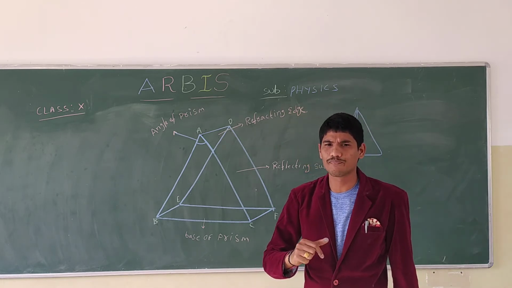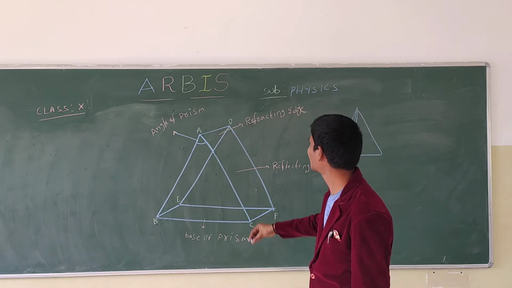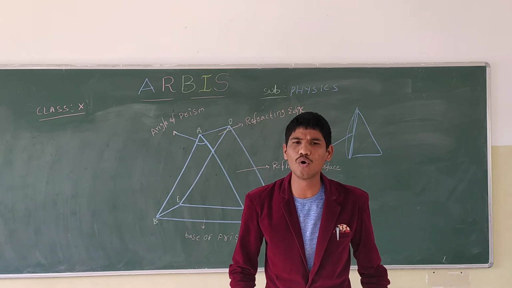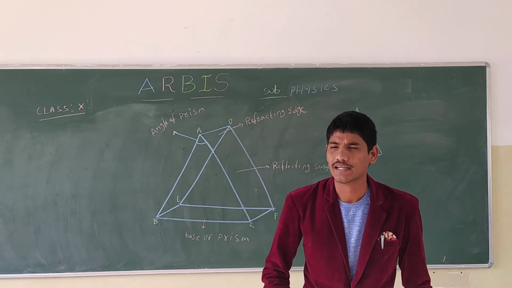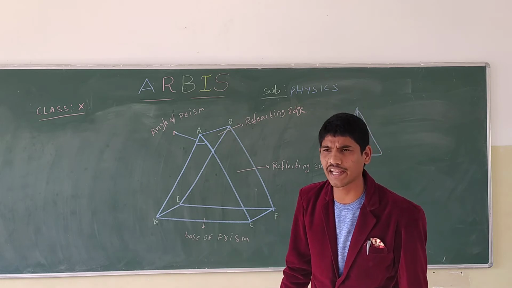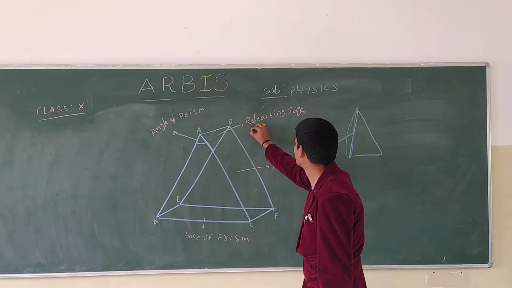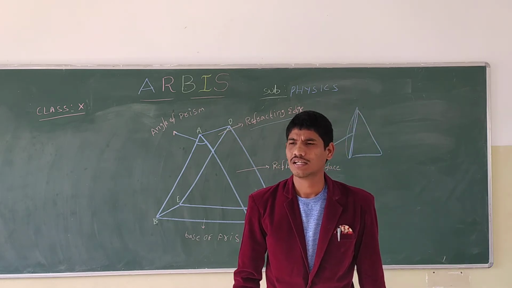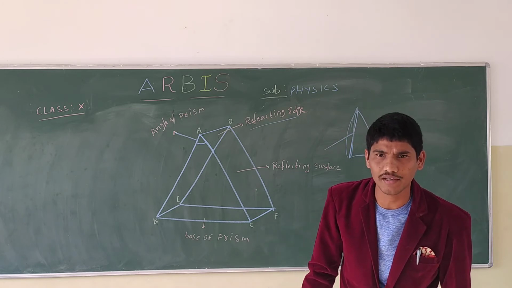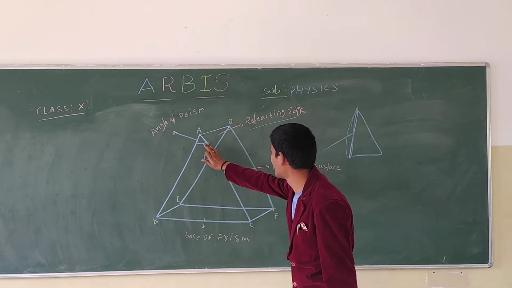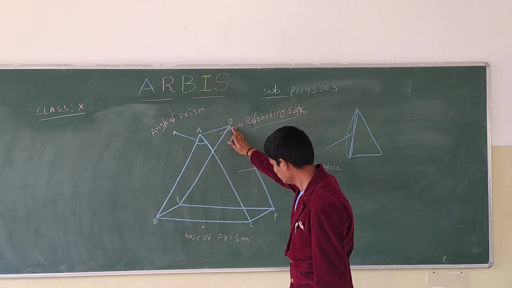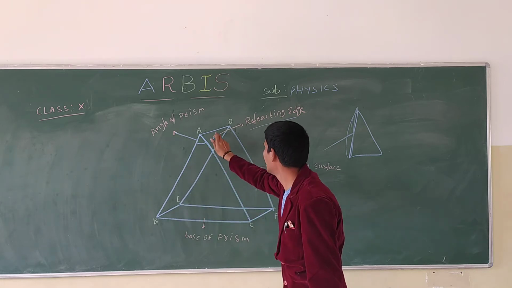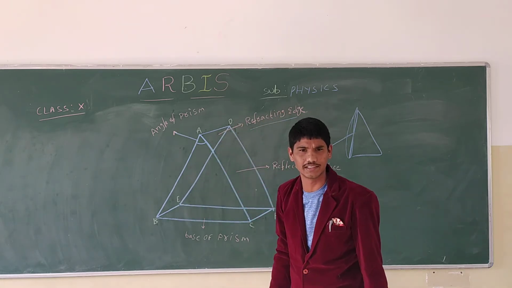Now we are going to see the refracting edge. What is the refracting edge? The refracting edge is the line along which the two refracting surfaces meet. Where do the two refracting surfaces meet? This is one refracting surface and this is the other refracting surface, so here we take the refracting edge.